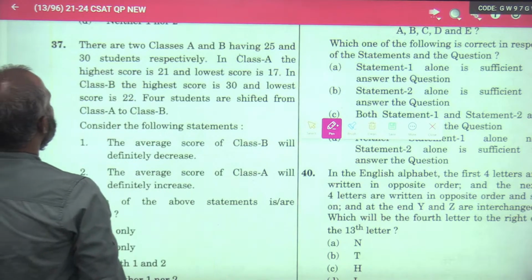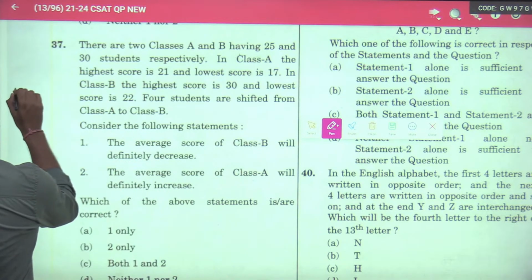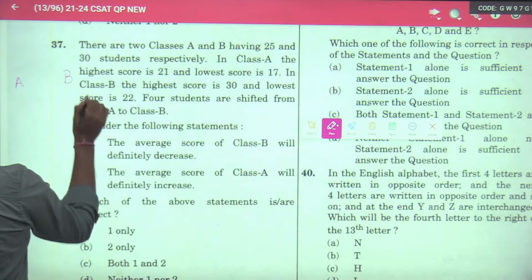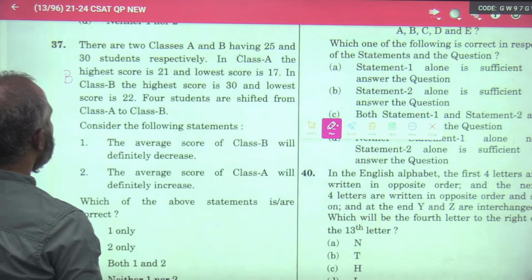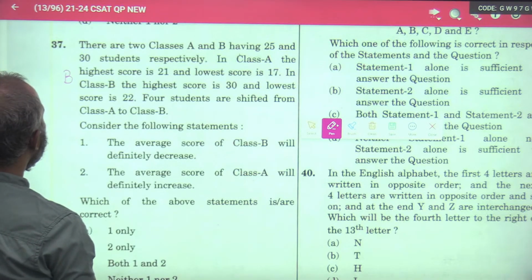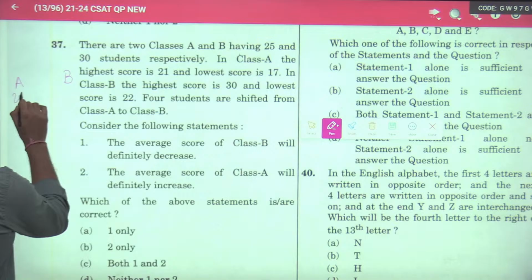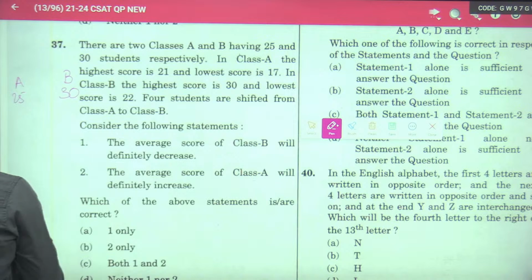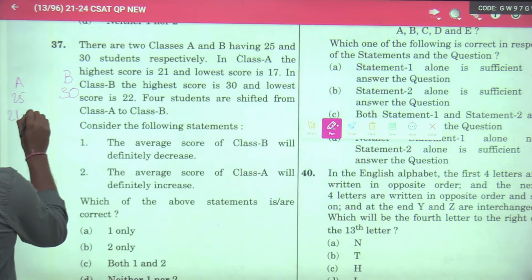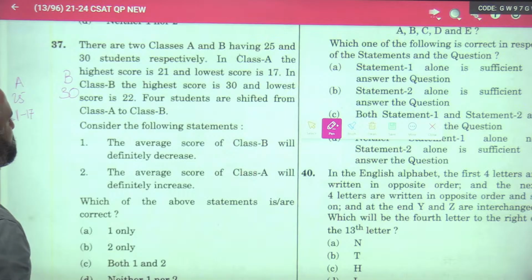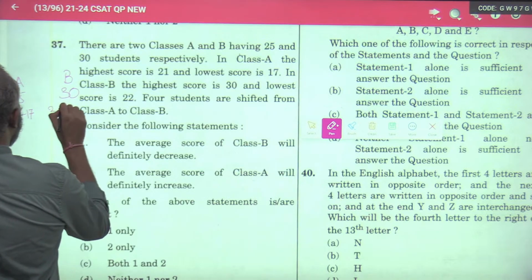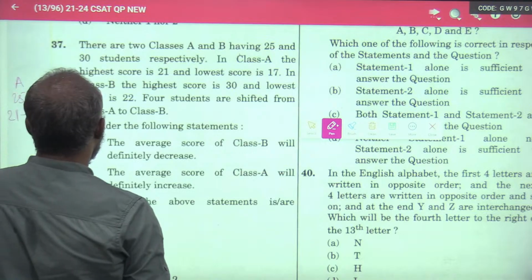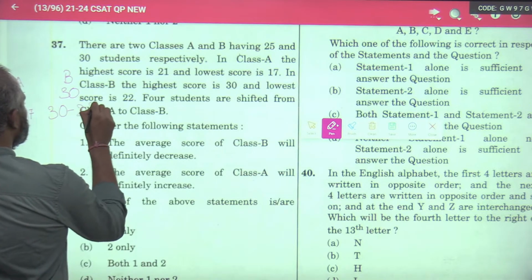There are 25 students in A, 30 students in B. In class A, the highest score is 21 and the lowest score is 17. In class B, the highest score is 30 and the lowest score is 22.